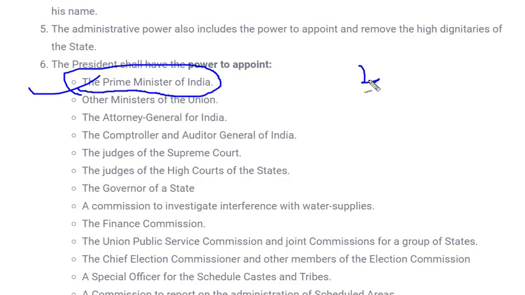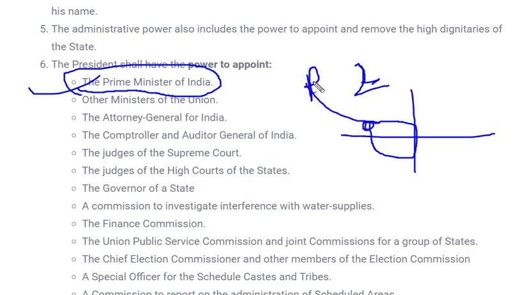Actually what happens, for example, two parties are contesting with Prime Minister candidates for forming the government. We know very well how the election happens. So if two parties are fighting for forming the government at the center, the winning party or the party with the majority of votes will form the government, and the head of that party will be considered as prime minister. Here the president has to appoint the head of the ruling party as prime minister. Other ministers of the union, the union council of ministers which are responsible for governing our country, are appointed by the president. But here an important point is that he has to take advice from the prime minister, as the prime minister is the head of the ruling party.